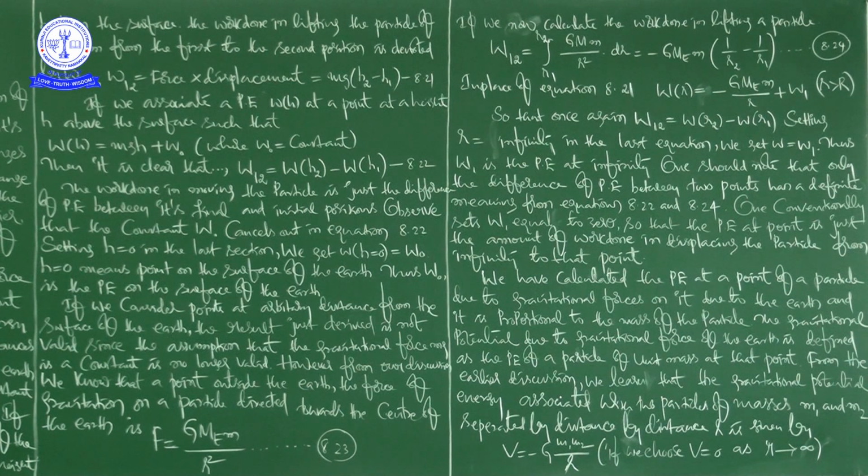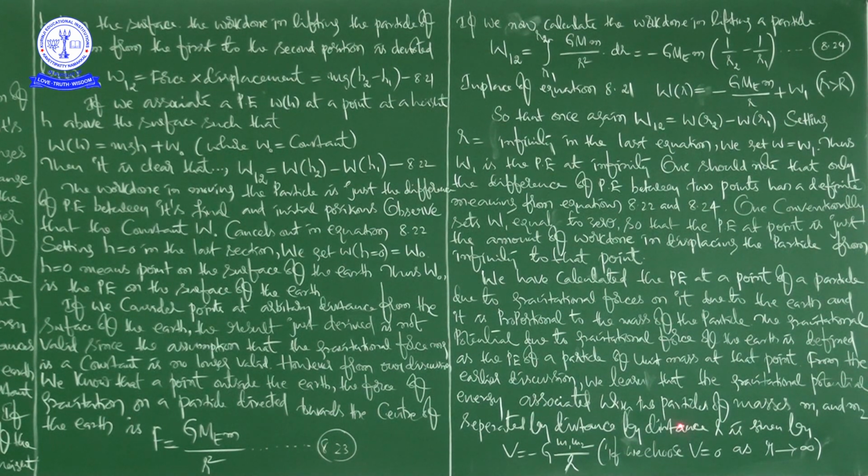From the earlier discussion, we learned that the gravitational potential energy associated with the particles of masses small m1 and small m2 separated by distance small r is given by V equals minus G m1 m2 by r.